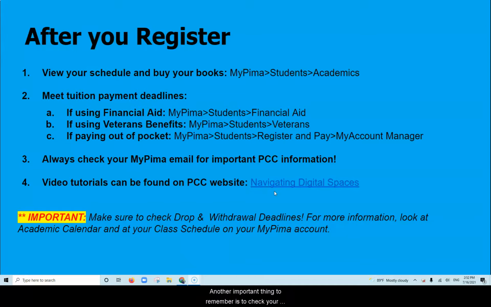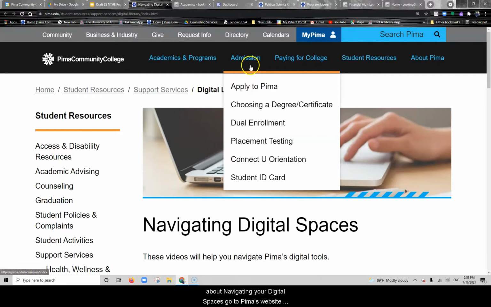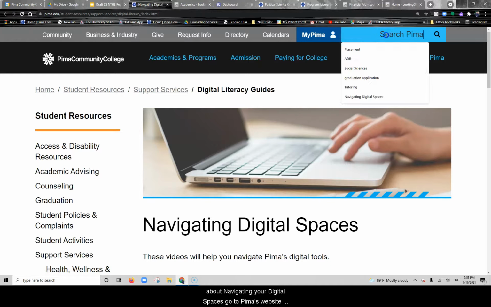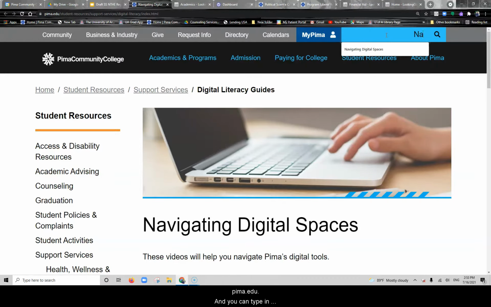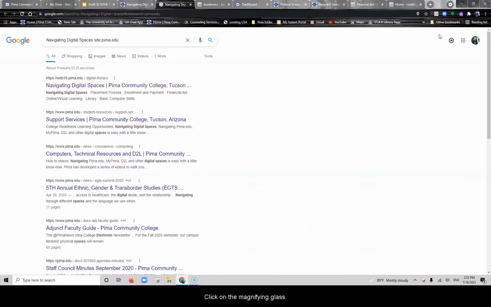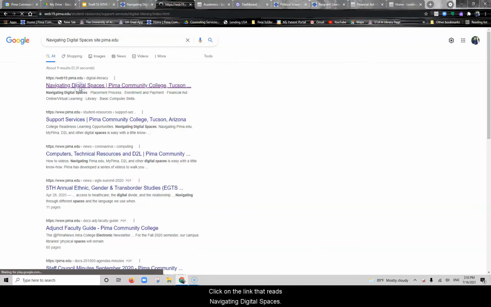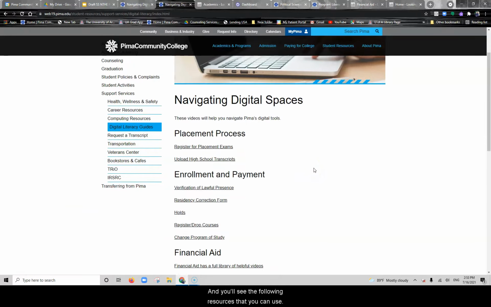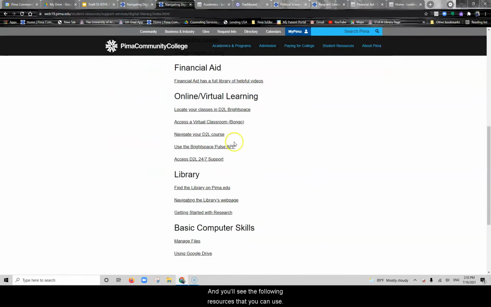Another important thing to remember is to check your email for important information that may come from your advisor, the college, or your instructors. If you're interested in trying to find out some information about navigating your digital spaces, go to Pima's website, pima.edu, and you can type in Navigating Digital Spaces, click on the magnifying glass, click on the link that reads Navigating Digital Spaces, and you'll see the following resources that you can use.